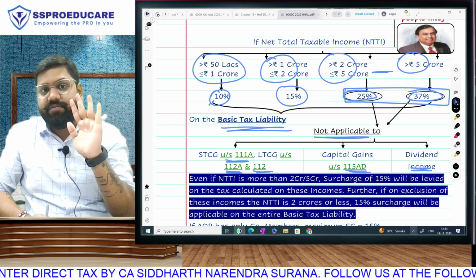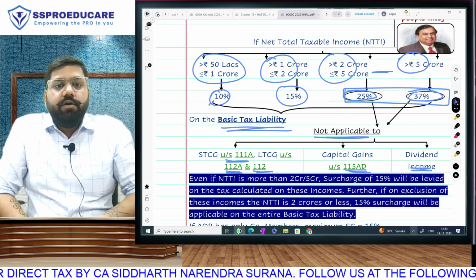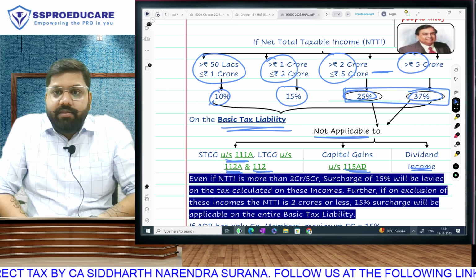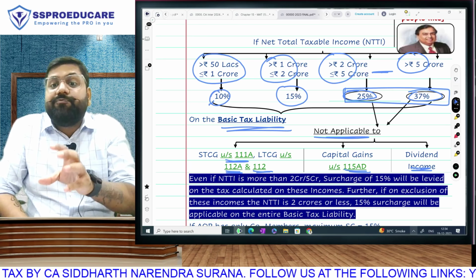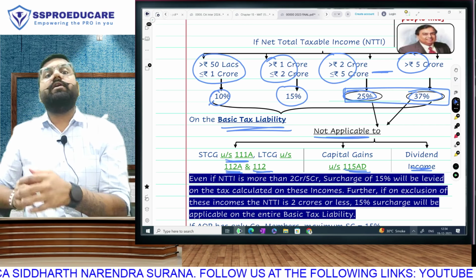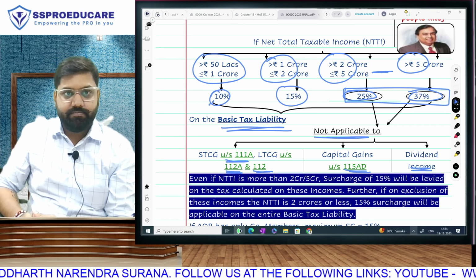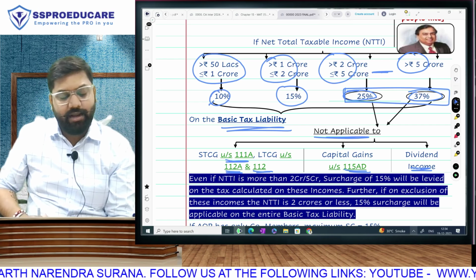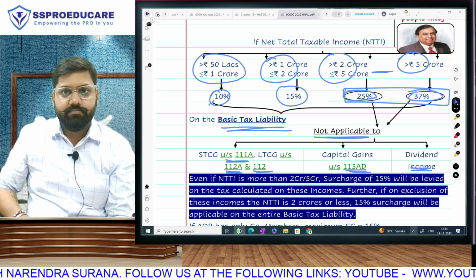If you have these 5 incomes, friends, then in that case, surcharge of 15% will only apply on these incomes. Only on your other income, we will apply 25 or 37. Please listen to the statement carefully. I will be doing a numerical example if required.